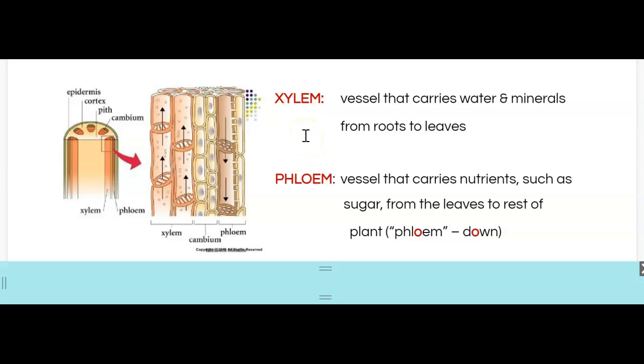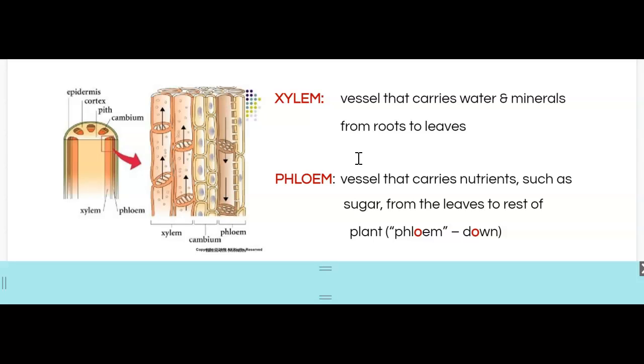And that's a pretty huge feat. Think about some of our Muskoka pine trees, and that water moving from the roots against gravity all the way to the very top of those pine trees. That's pretty incredible. And in grade 12 biology, we talk a little bit more about transpiration pull theory and how water is able to make it up to the shoots, but it's a pretty amazing feat. So the xylem is the vascular tissue that carries water from the roots to the shoots, so upwards. The phloem, on the other hand, is a vessel that's going to take those nutrients,